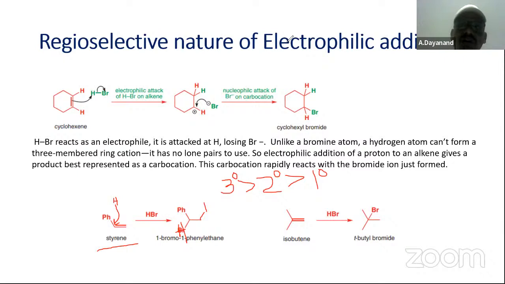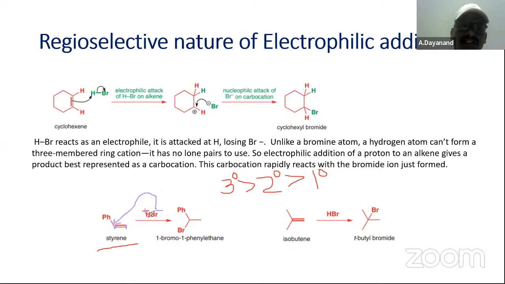But according to Markovnikov's rule, what does this rule say? The negative part of the addendum is attached to the carbon having fewer hydrogens. What is the positive part of the addendum? H plus. One is H plus, another one is Br minus. Br minus is going to attack the carbon with fewer hydrogens. There are two carbons, one is this carbon, another one is this carbon. There are two terminal sp2 hybridized carbons of the double bond. We know that in an alkene, sp2 hybridization takes place. Therefore, according to Markovnikov's rule, the bromide should attack at this carbon.